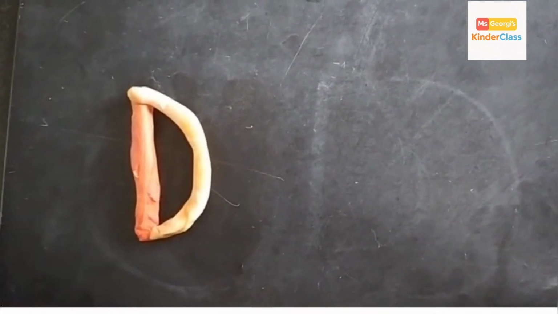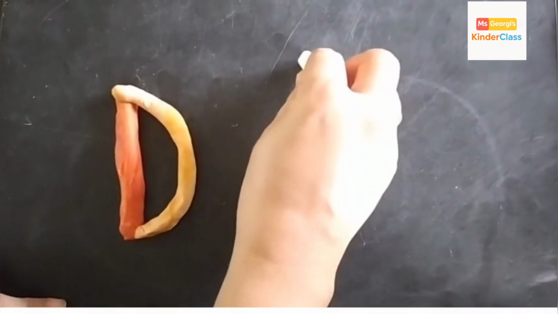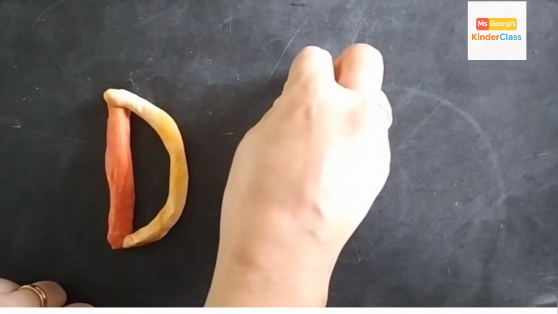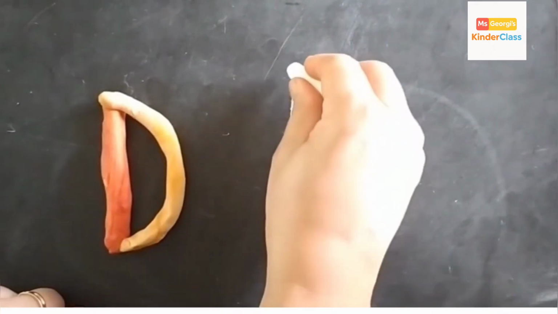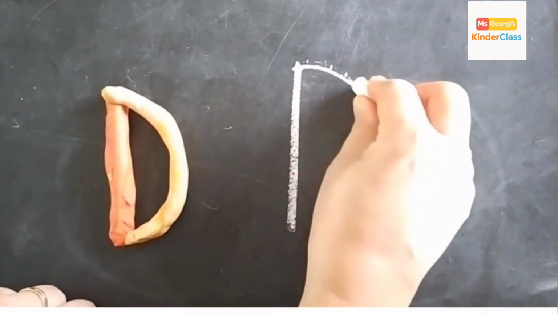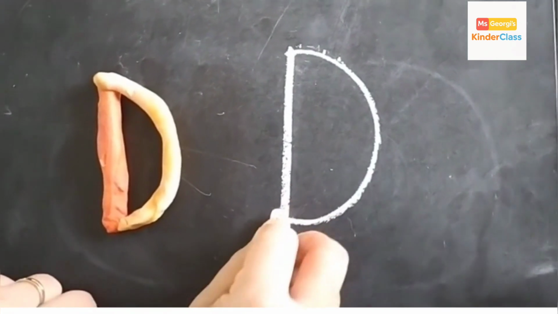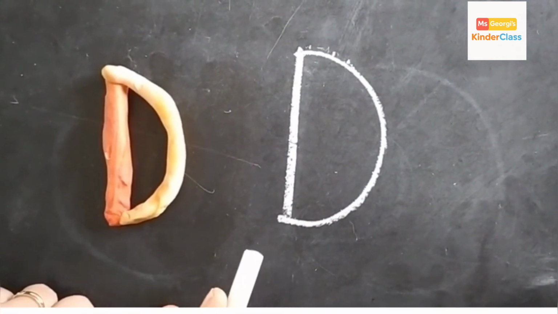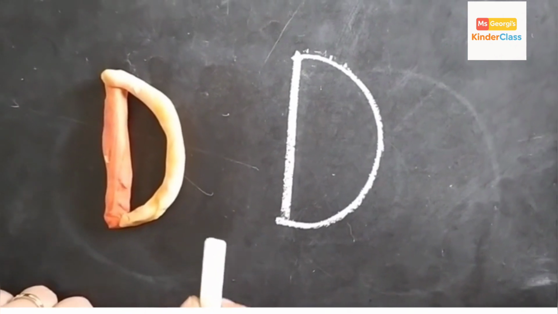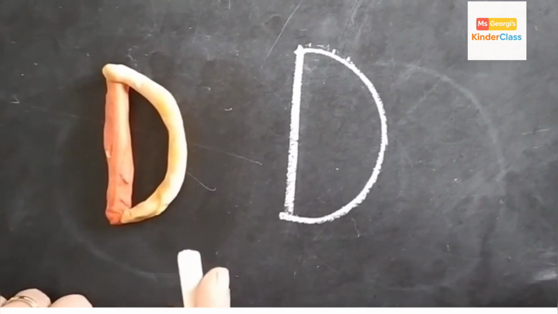Now let's write it on the slate. Take a chalk piece. Make one standing line from top to bottom. Now again from top to bottom, come down. Make a curve. This is letter D and the sound is D. And you can also trace the letter on a rava tray or rice or any grain you can use, children, okay?